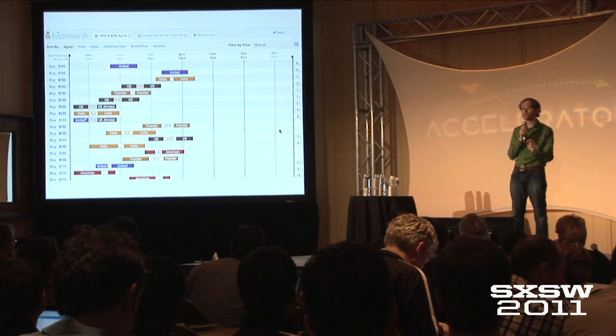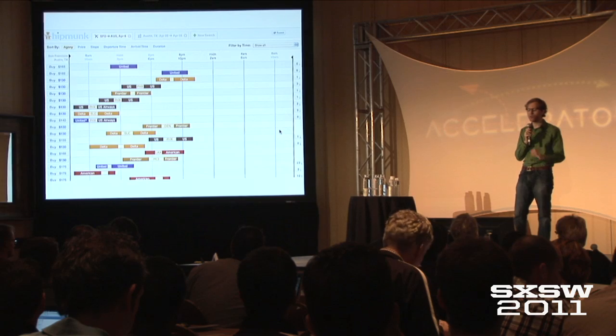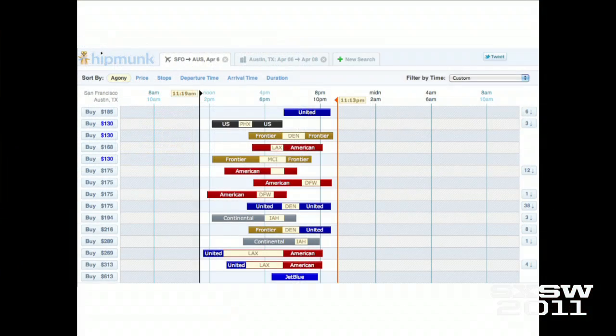And if you have time constraints, you can actually narrow down the results on this screen to only show the ones that fit within your constraints. And so in this single screen, you can see all of the options that make sense, visualize when they take off and land, and make your choice.